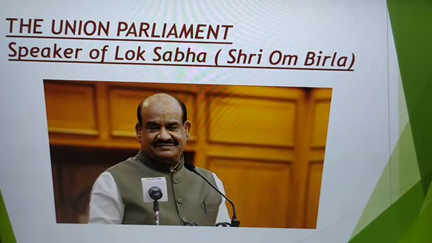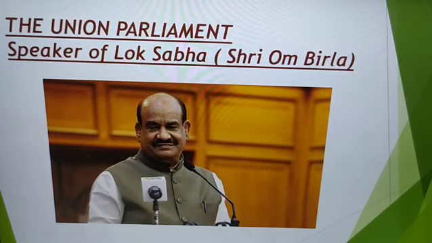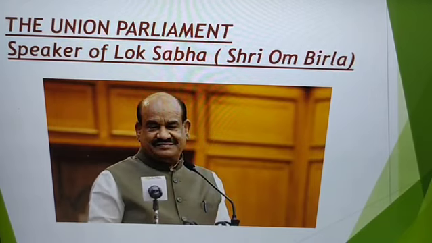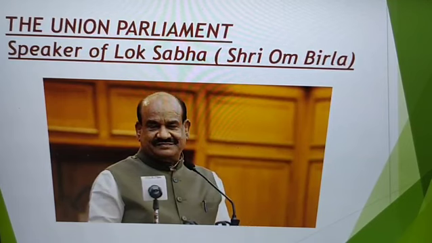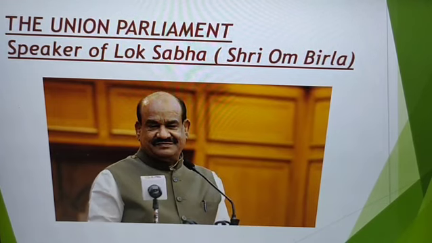The Speaker is elected by the House from among its members by a simple majority of members present and voting. So, just like in your class, when a class monitor is chosen, your teacher asks you to raise your hand, and the person who gets the majority of votes becomes the class leader or class monitor. In the same way, for the first meeting, when the Lok Sabha meets after a general election, every party in the Lok Sabha who is present there represents themselves by a candidate for the post of Speaker, and the person who gets the maximum votes becomes the Speaker.